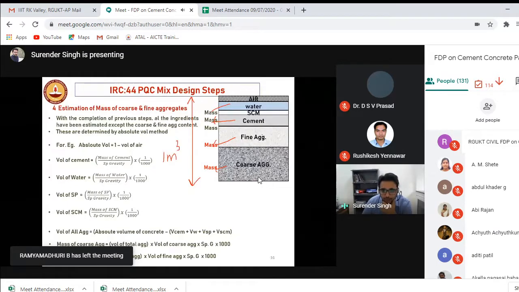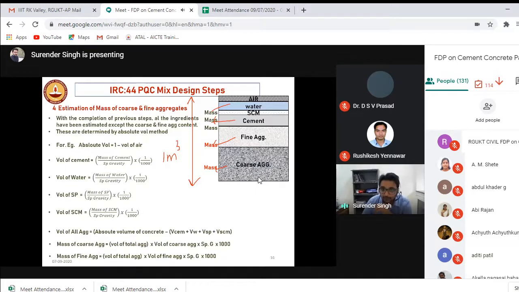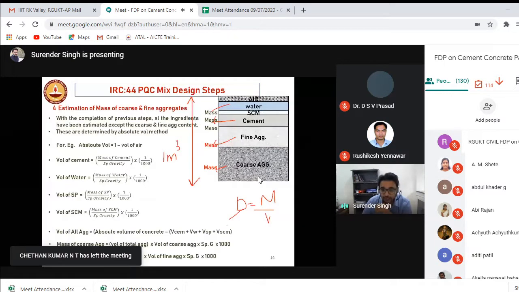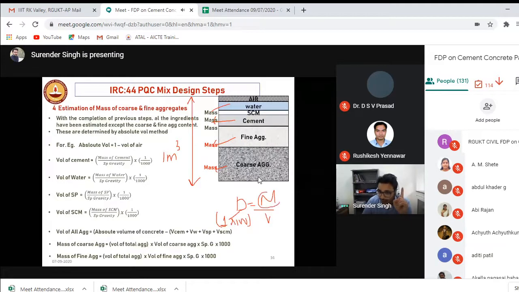Okay, you know the volume of coarse aggregate and fine aggregate, right? I know the mass of the water. So again follow this method. Density is equal to mass upon volume. You know the density of water is 1 into 1000. You know the mass of the water that has been calculated with the help of the table given in IRC 44, so you can get the volume, right?